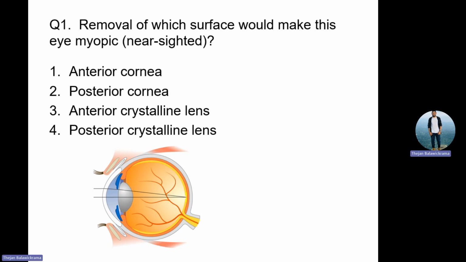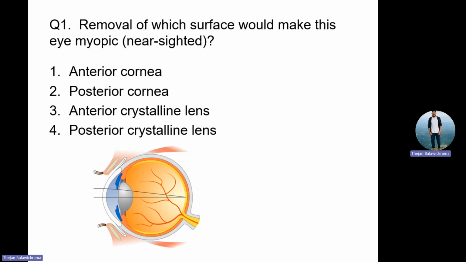Now, myopia means more power, no? Correct now? So now you have to remove plus. If you remove plus, the patient goes into hyperopia. If you remove minus, you will be myopic. In myopia the eye should be plus. I'm using minus 4.5 because my eye is more plus 4.5.